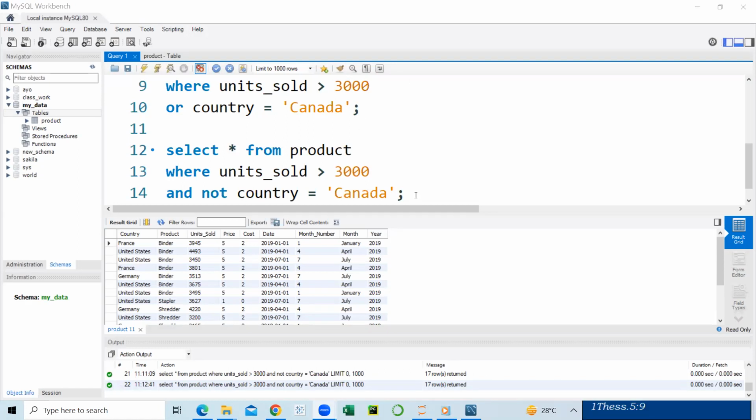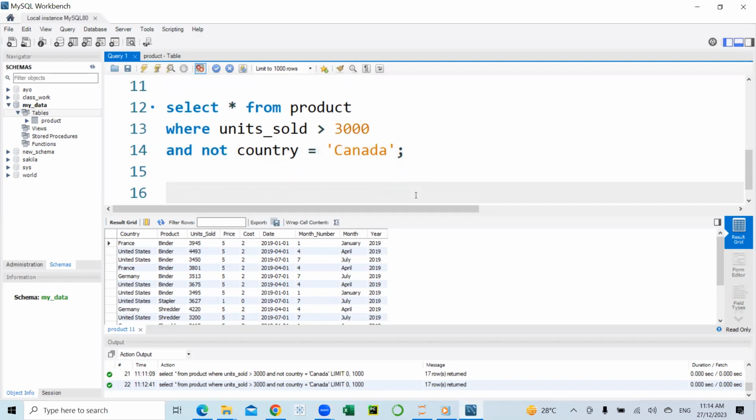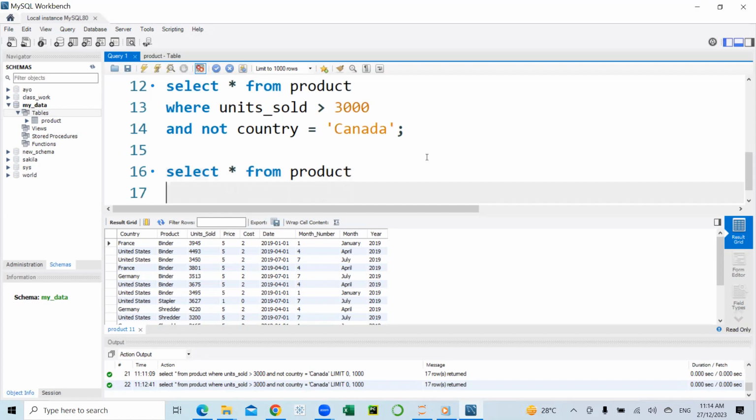All right, so let's look at the order by operator. The order by clause is used to sort our result sets in ascending or descending order. So if, for example, I want to sort my result sets in ascending order by countries, I will use the order by clause by saying select asterisk from our table name, order by country.